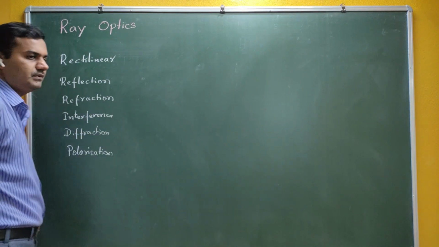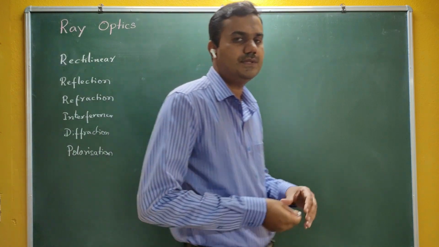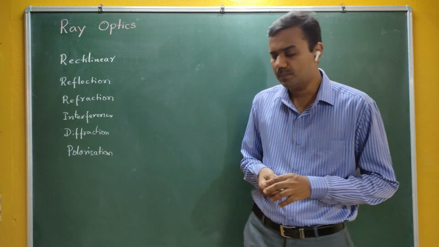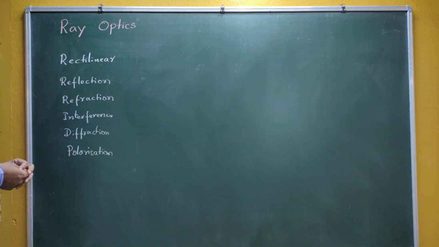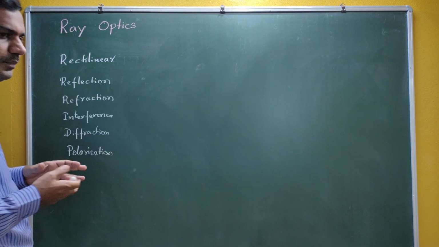So these are some of the phenomena we are going to discuss in our lectures.